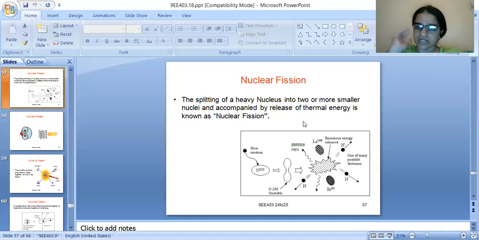Three neutrons are released again, an enormous amount of heat energy is released, and even gamma rays come out. This is one possible splitting of the uranium 235 nucleus when a slow neutron is bombarded. It can form many smaller nuclei, but this is one type of division shown in the given slide.